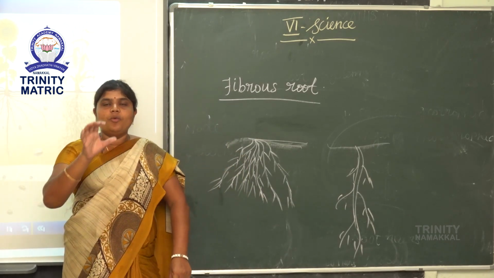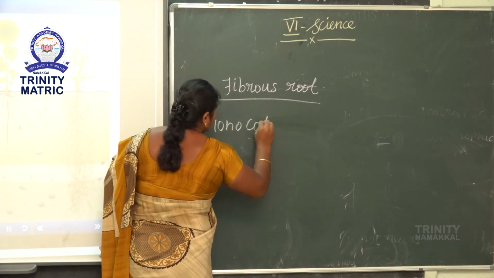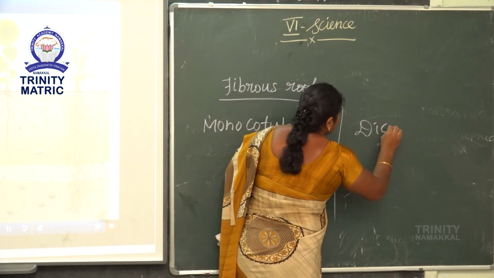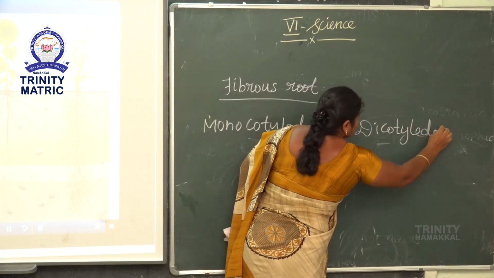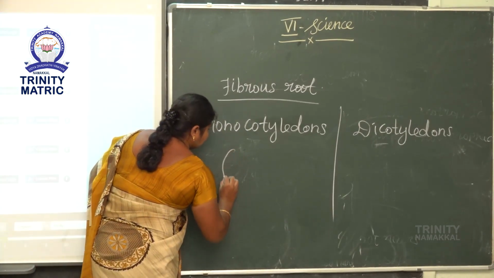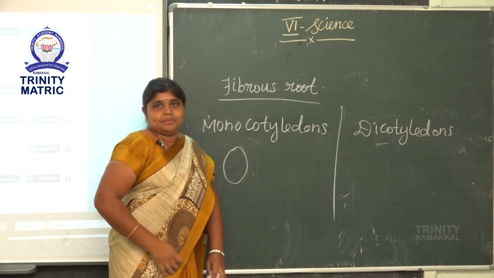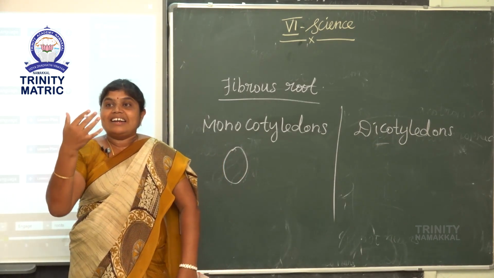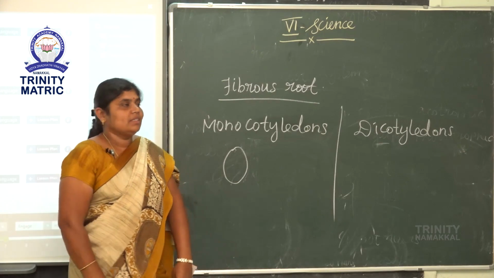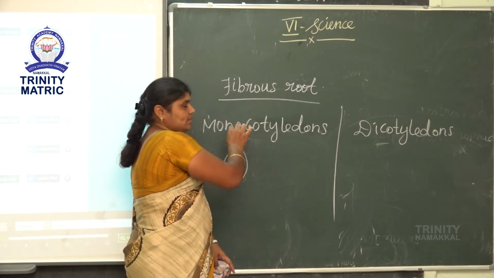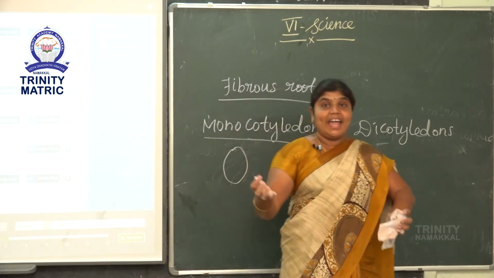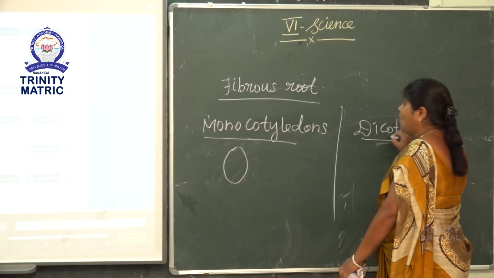What is the meaning of monocot and dicot? Monocotyledon, dicotyledon. Monocotyledon means some seeds we cannot break. For example, maize, rice, millet. These seeds we cannot break, so only one leaf is present. This is called monocotyledon. Some seeds we can easily break. That is called dicot.